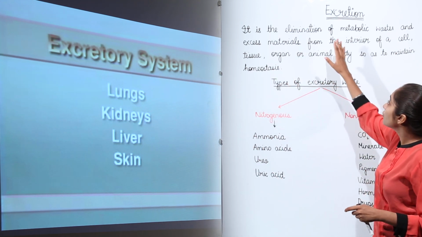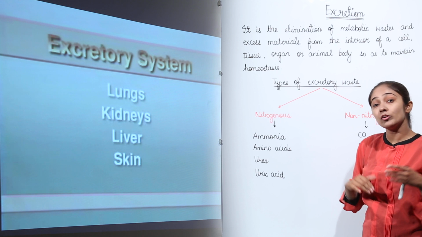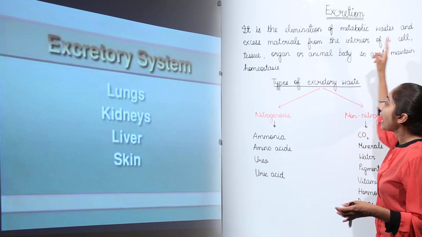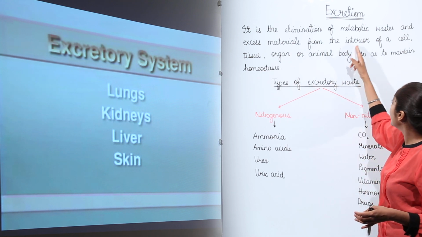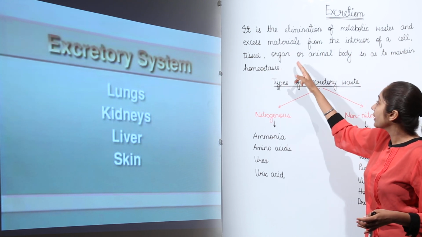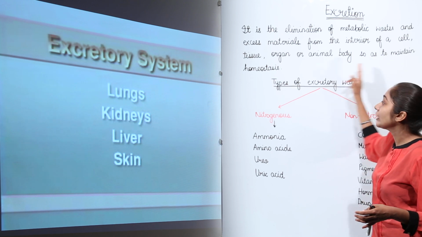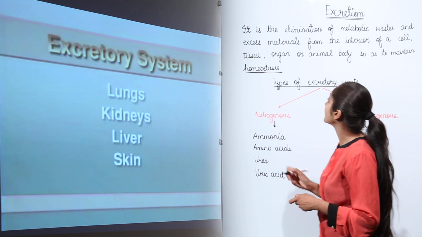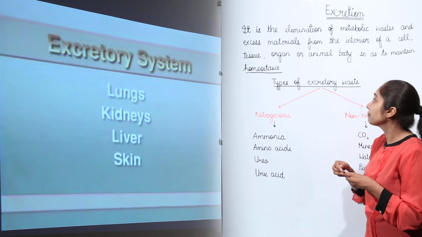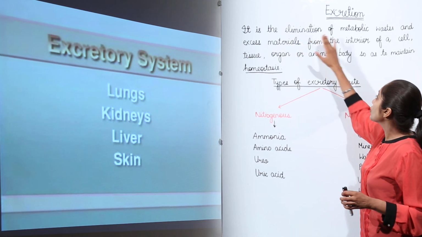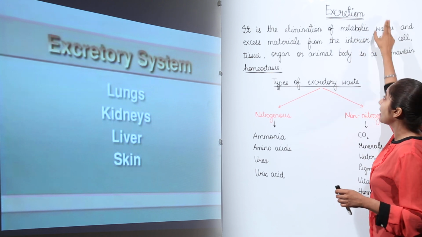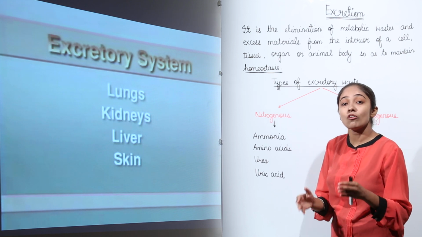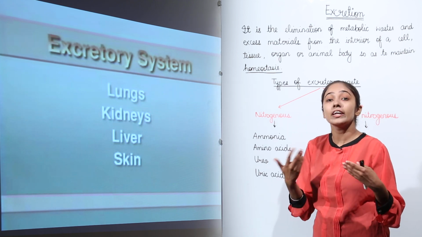So let's see the definition of excretion. How will you define excretion? It is the elimination of metabolic waste and excess materials from the interior of a cell, tissue, organ or animal body so as to maintain homeostasis. Here we have a very important term, that is homeostasis. Let's read this definition once more. It is the elimination of metabolic waste. Metabolic waste, I told you, is the waste generated as a result of all the chemical processes going on in your body, right?